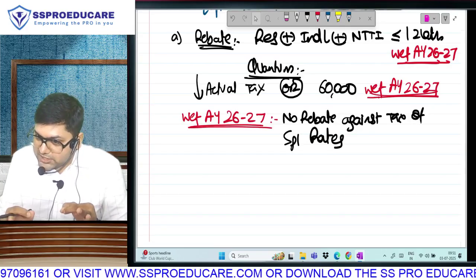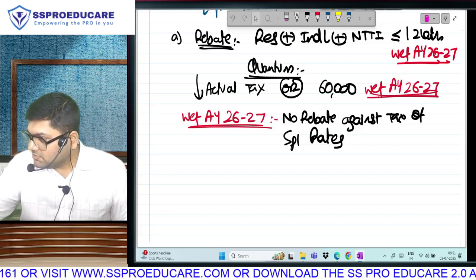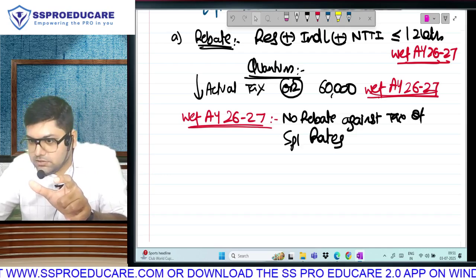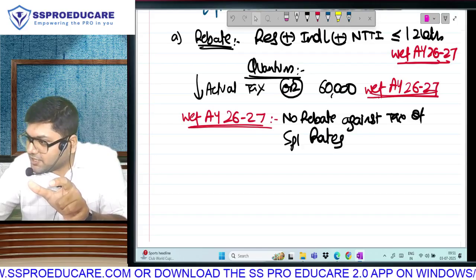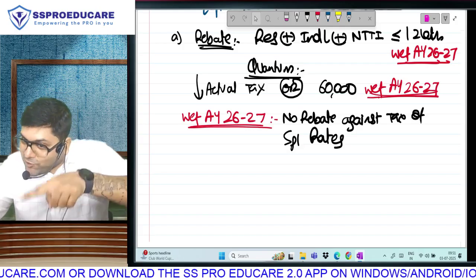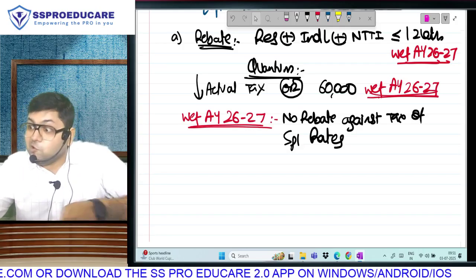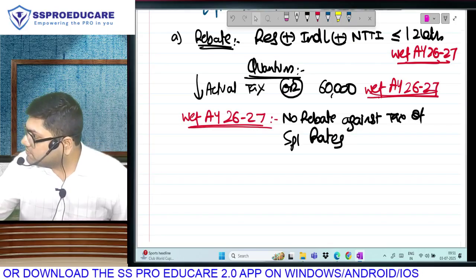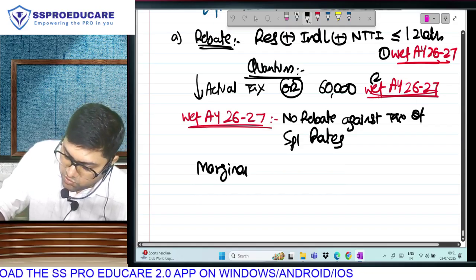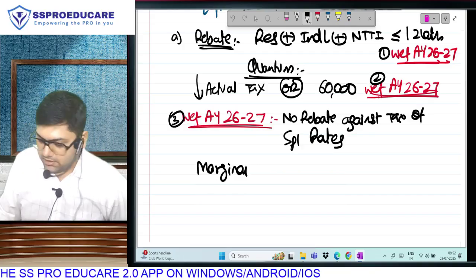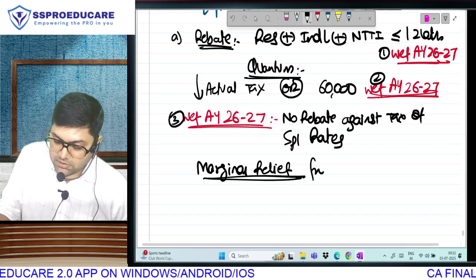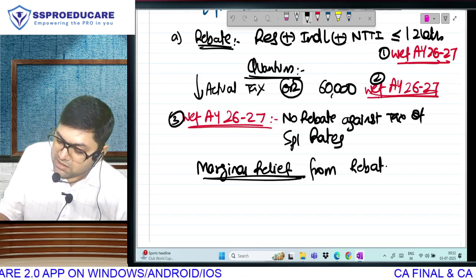When I did rebate in the old regime, a student asked me, sir, what about when I have 5 lakh and 10 rupees? Sir, what about marginal relief? I said, no. At 5 lakh and 10 rupees, full tax was applicable. But auntie wants to make the new regime attractive. So she actually introduced marginal relief. It is not an amendment. Marginal relief is going to be available from rebate. This was an unheard concept.